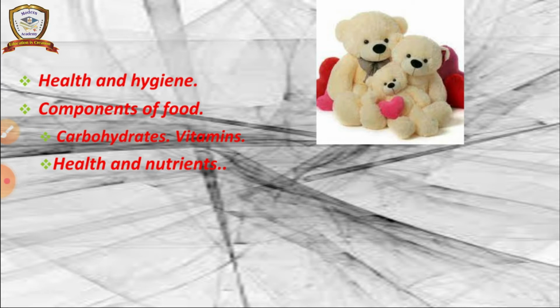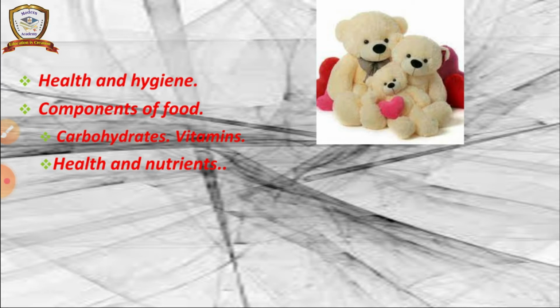So why do we need vitamins? Vitamins carry out the various biochemical reactions in our body. What do you mean by biochemical reaction? In our body there are so many functions going on. Those functions are carried out because of vitamins.